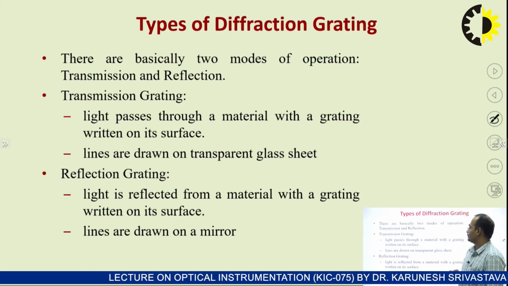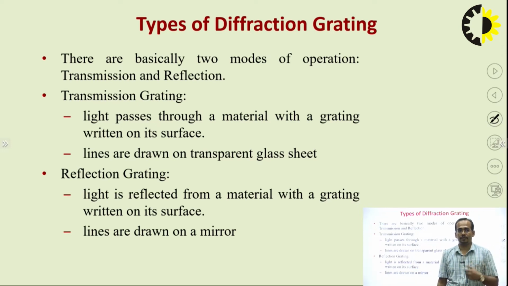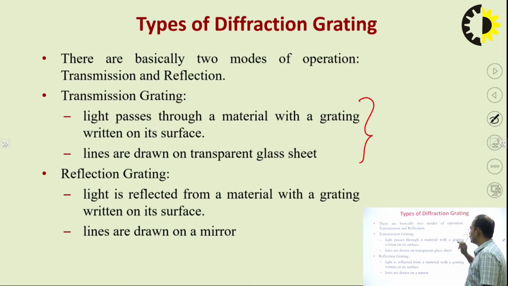Types of diffraction grating. There are basically two modes of operation: transmission and reflection. In transmission grating, light passes through a material with grating written on its surface, and the lines are drawn on the transparent glass sheet. So this is how you can get a transmission grating. In reflection grating, light is reflected from a material with a grating written on its surface. So in the case of reflection grating, we are using a mirror. So lines are drawn on a mirror.